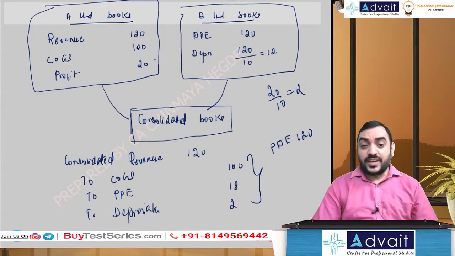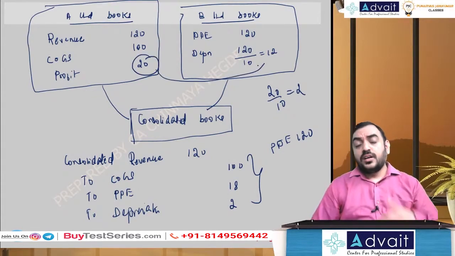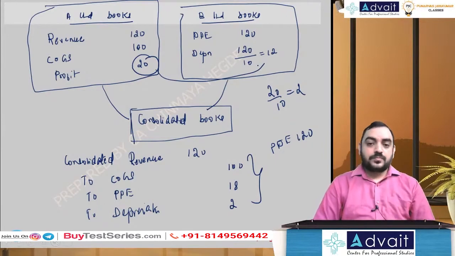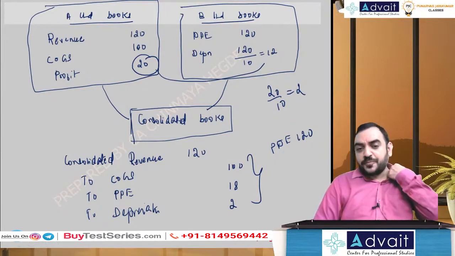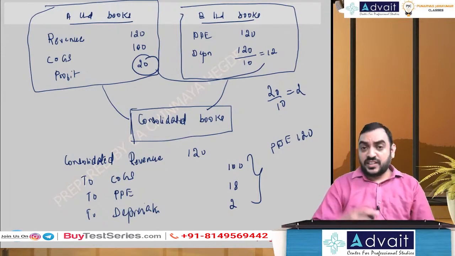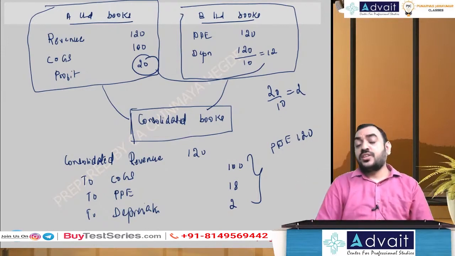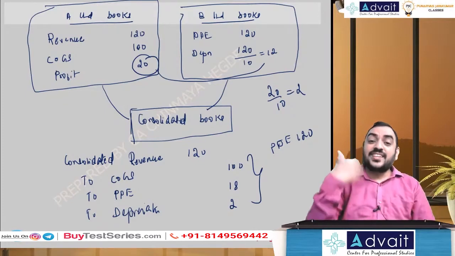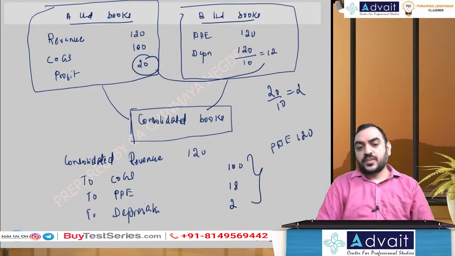Unrealized profit is 20, right? If you allocate this over whatever the life, in that case 20 divided by 10 years, at the end of the year you would have already charged depreciation of 2 rupees. I will say you would have charged excess depreciation of 2 rupees. So the entry will be consolidated revenue, COGS, PPE, depreciation.